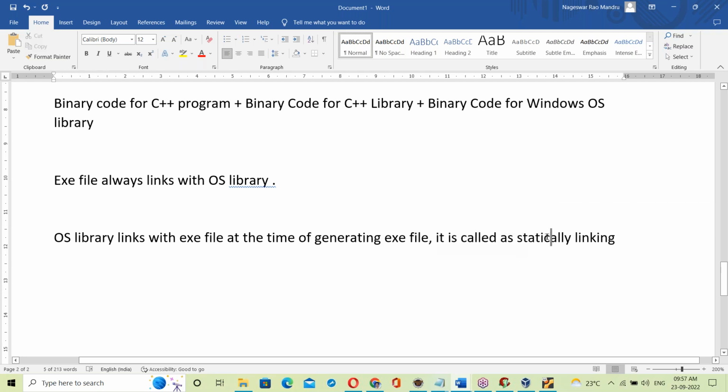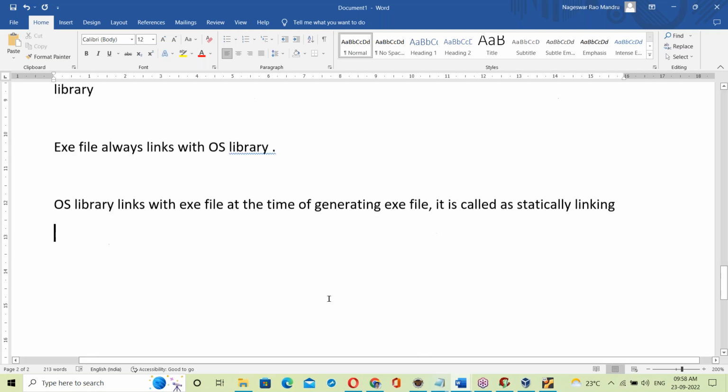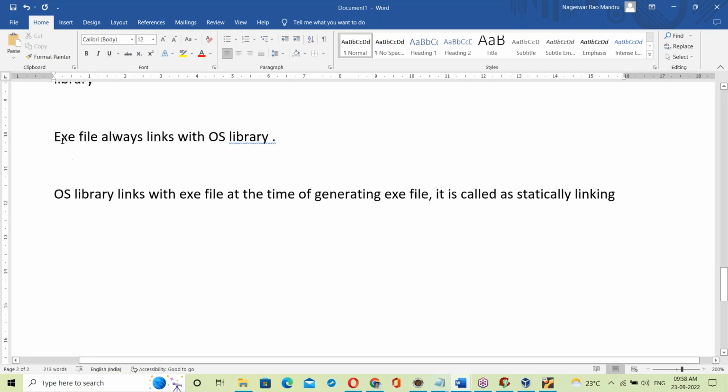Static means fixed. Dynamic means the link changes. Suppose it is linking at runtime, that is called dynamic linking. Just wait. Once dynamic linking is clear, you can understand static linking also. What exactly is static linking and dynamic linking? We'll discuss it in the next five minutes. The differences between static and dynamic. So here, an exe file always links with an OS library.